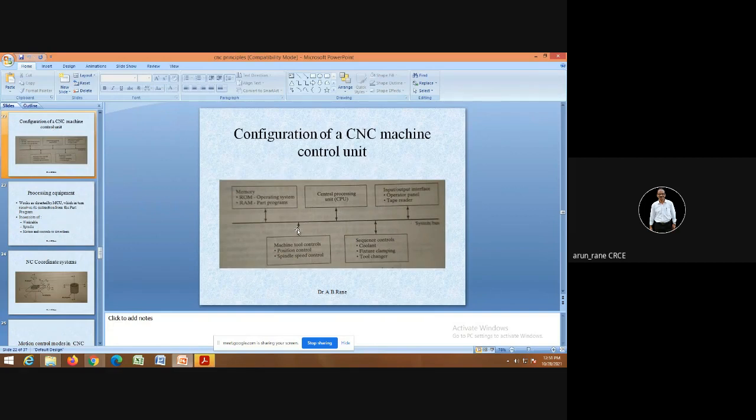This is called the bus. Bus does not mean the BEST bus or the municipal bus or the ST bus. Bus is nothing but a wire. It is a wire. A bunch of wires is called a bus.